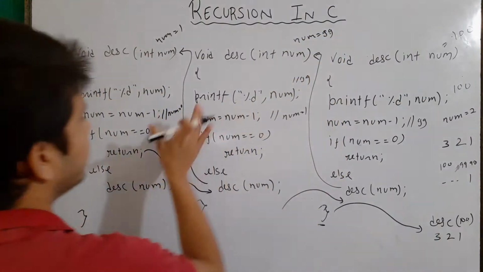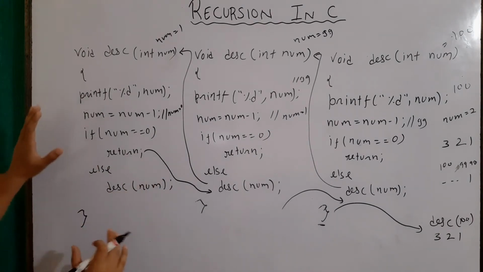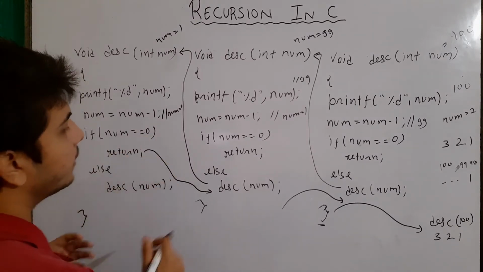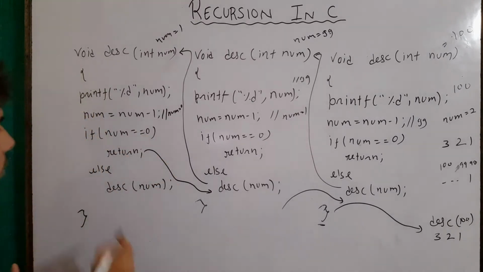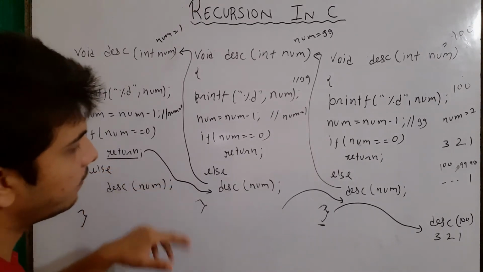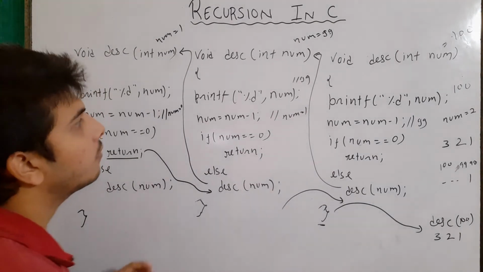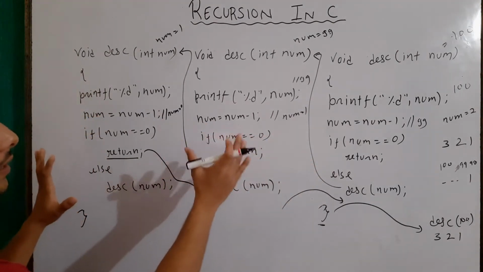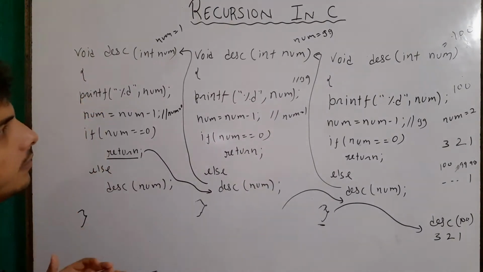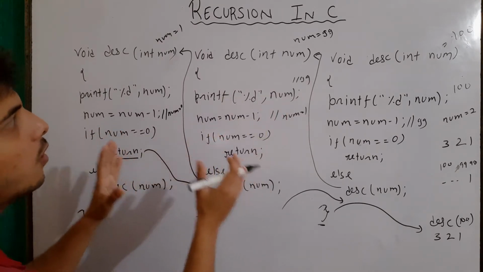Then again it will call itself with a value less by 1, and it will keep on printing until it encounters the final condition in which num becomes 0, and then the control will keep on returning to where it was called. The first way this happens is by the return keyword, and the other is generally by the end of the body. Now this is a general way of analyzing recursion calls, but there should be another way, because we cannot make the entire copy again and again.